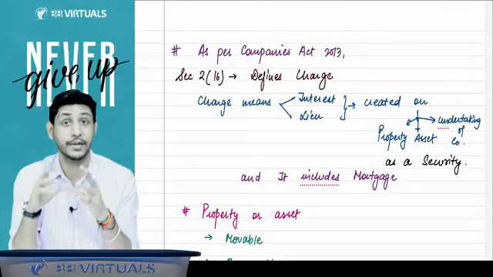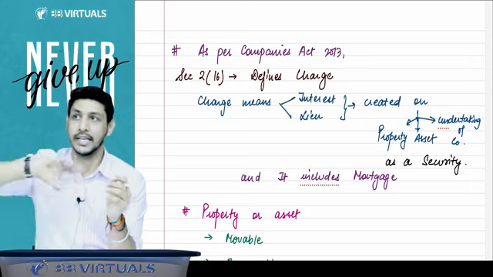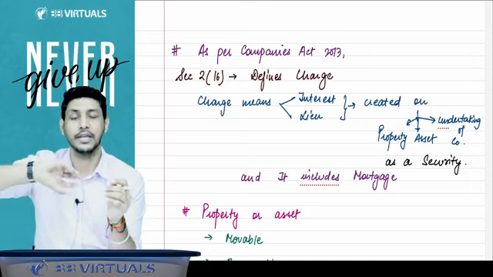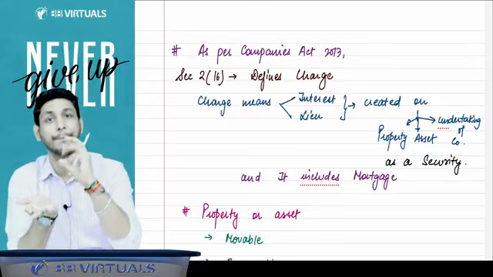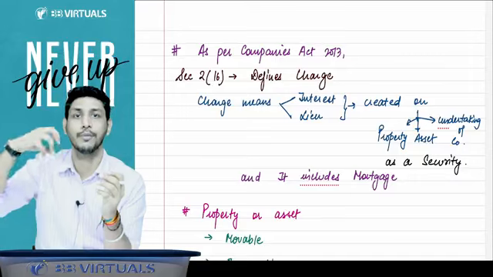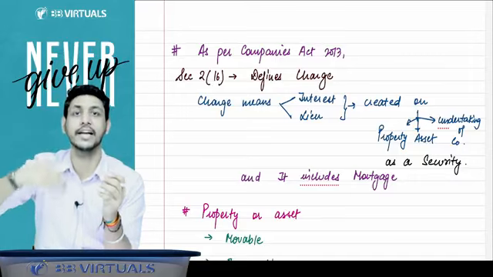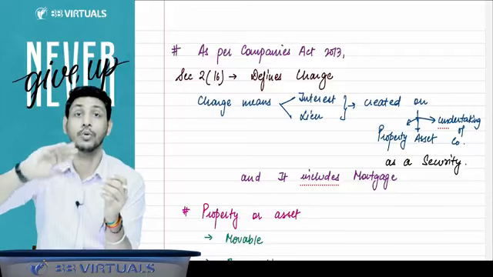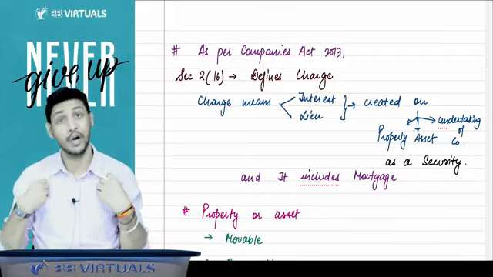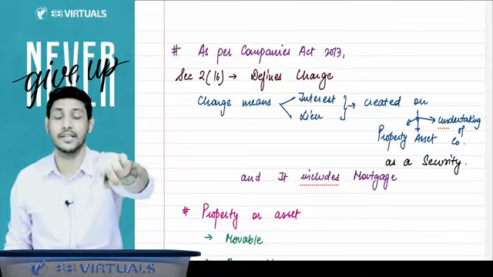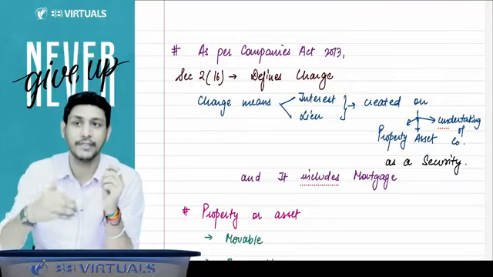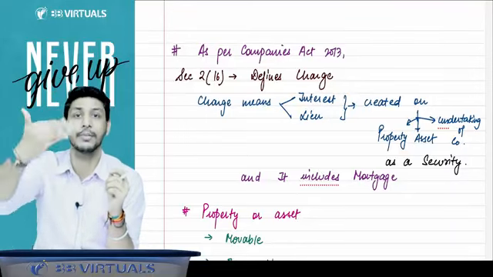Then sir, what is the difference between pledge and hypothecation? See, when you do the pledge, it means you are keeping a security of a movable property. So when you create a pledge, then the possession of that movable property or movable asset is transferred to the lender. You are creating the pledge, you are the pledger. The person in whose favor you are creating the pledge is called the pledgee. So the asset will be transferred to the pledgee. Possession will be given to the pledgee.